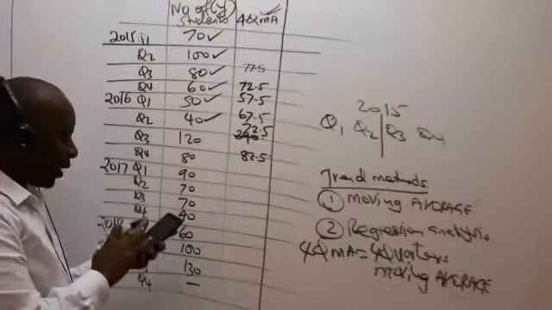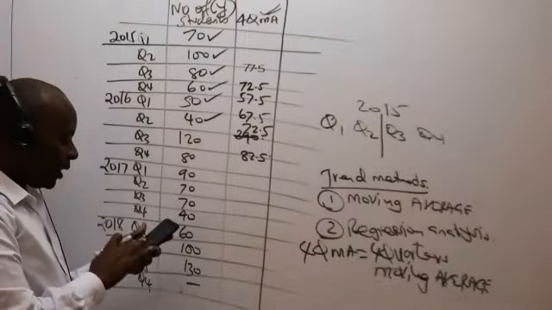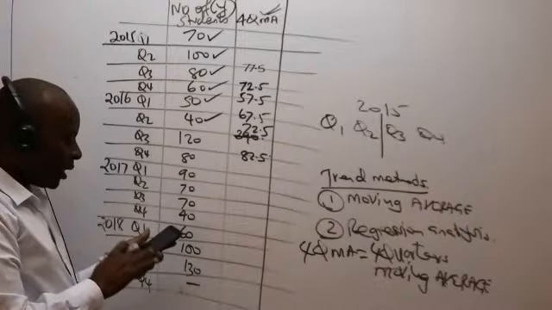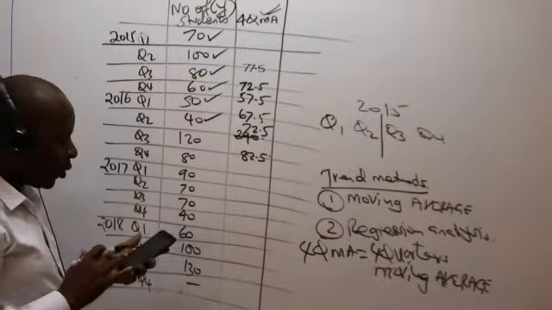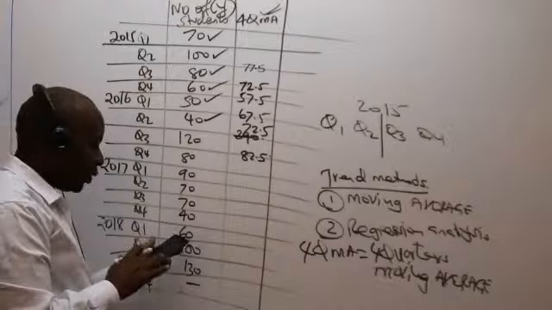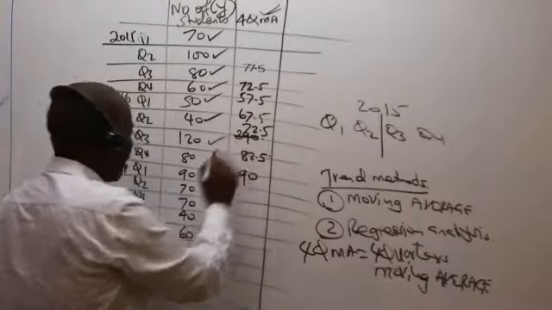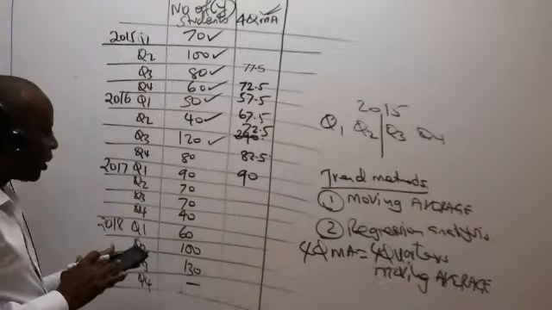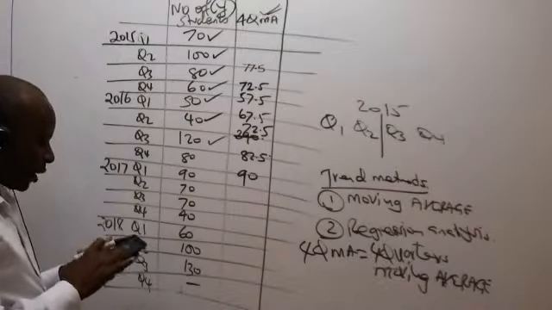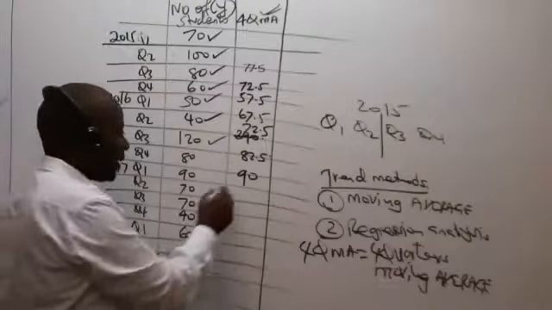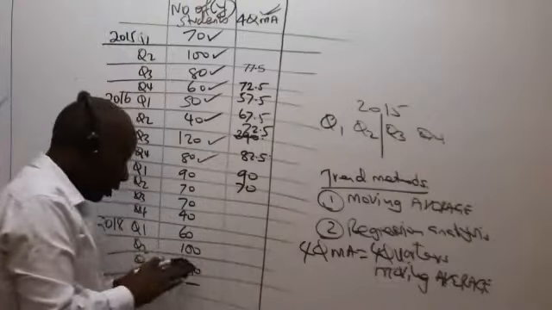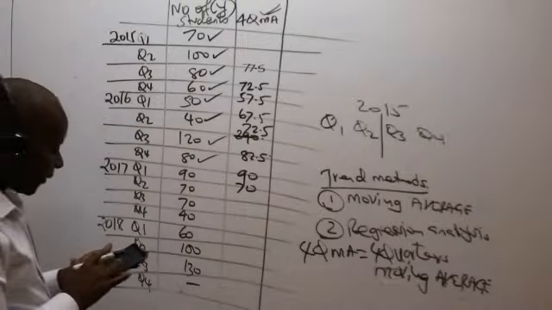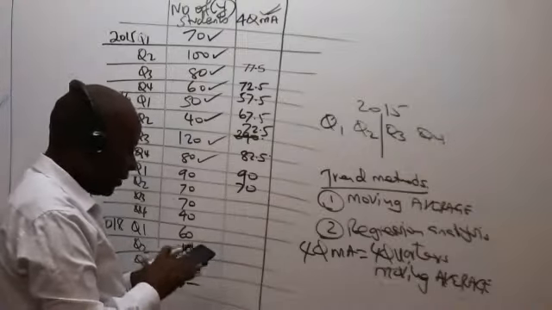So we have 120 plus 80 plus 90 plus 70. That is the next sequence, 360 divided by 4, averaging. I'm getting 90, tick that. So we have 80 plus 90 plus 70 plus 40 equals, divide by 4. I'm getting 70 here, tick that. We have 90 plus 70 plus 40 plus 60, divided by 4.